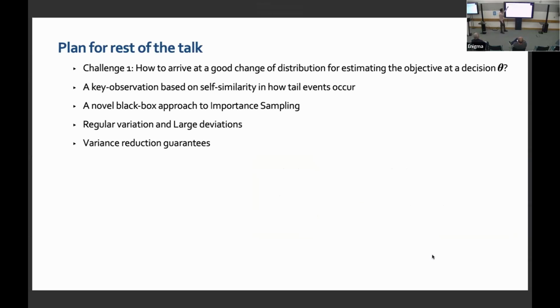Then I'll expand upon the challenge and give a solution, a key observation which allows us to propose a very novel sampler. Then we will substantiate with the theory of how large deviations, which is particularly of interest to regular variation belonging to heavy tails, and how regular variation and large deviations can be used to substantiate why this importance sampling works, and then we will do the variance calculation. So this is the plan. Any questions?